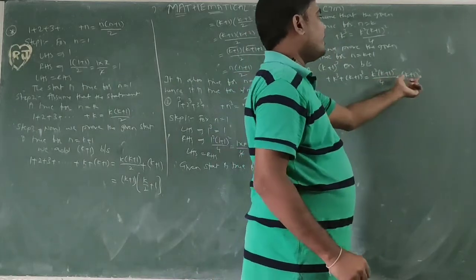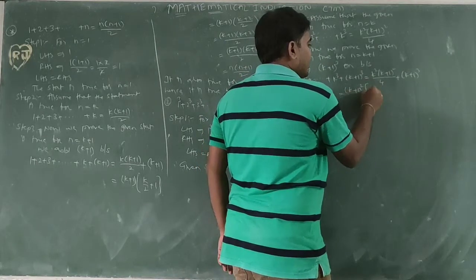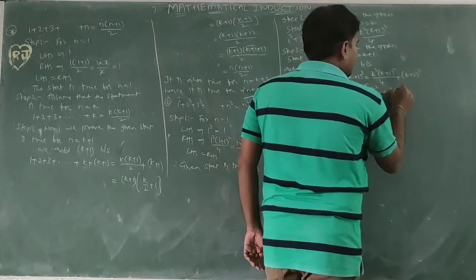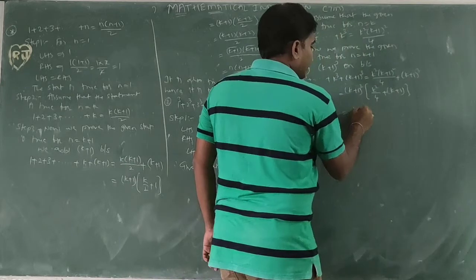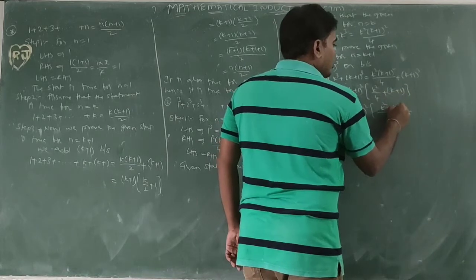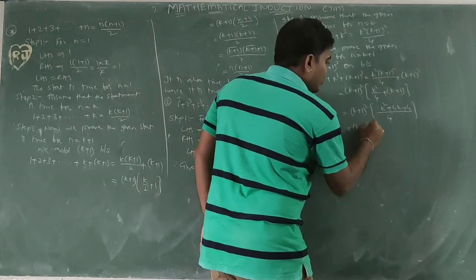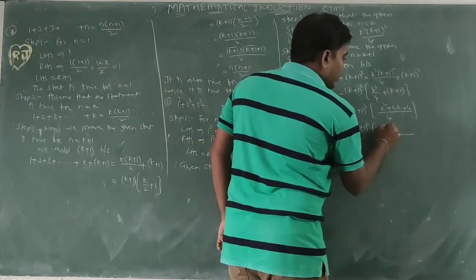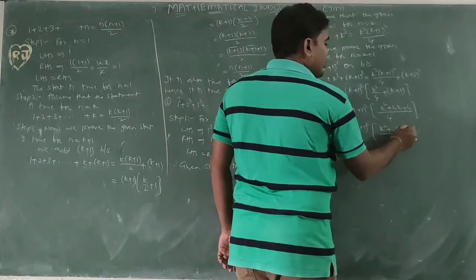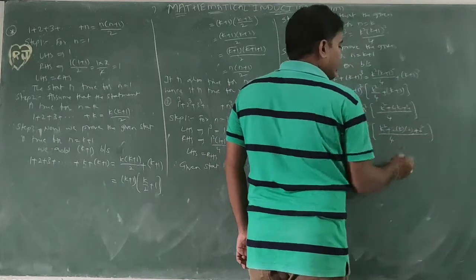In this, k plus 1 whole cube, take k plus 1 whole square common. Remaining: k square by 4 plus k plus 1. Taking LCM 4: k square, 4 into k is 4k, 4 into 1 is 4. So k plus 1 whole square, denominator 4, k square plus 4k plus 4, which is k plus 2 whole square, since a square plus 2ab plus b square is a plus b whole square.